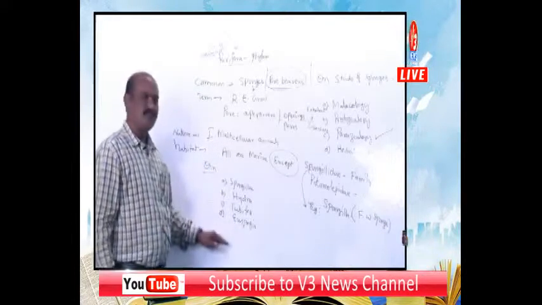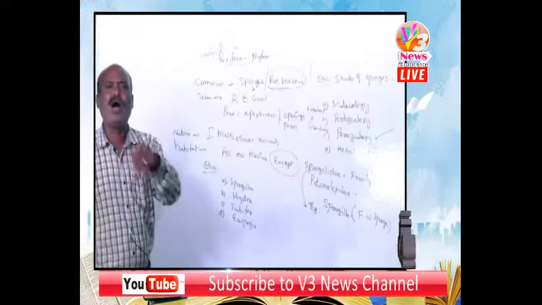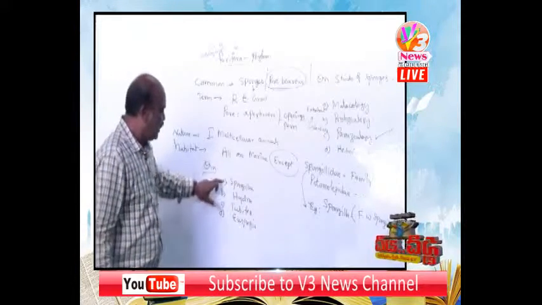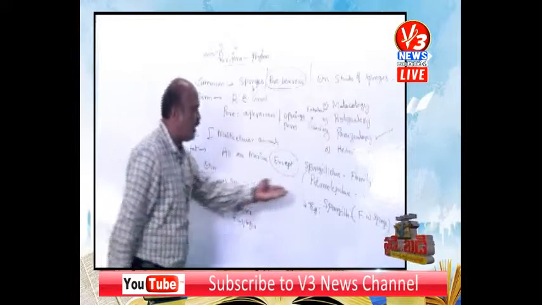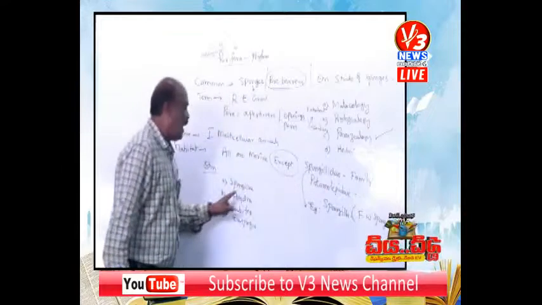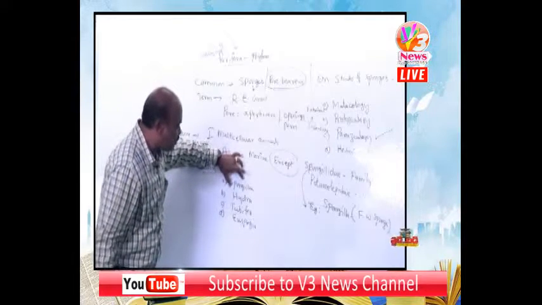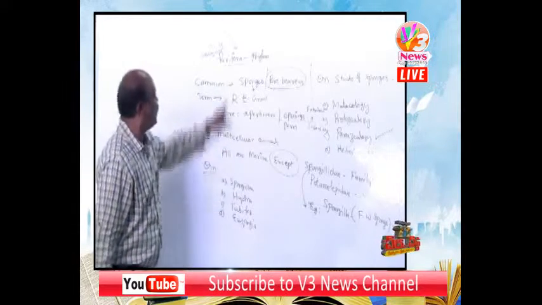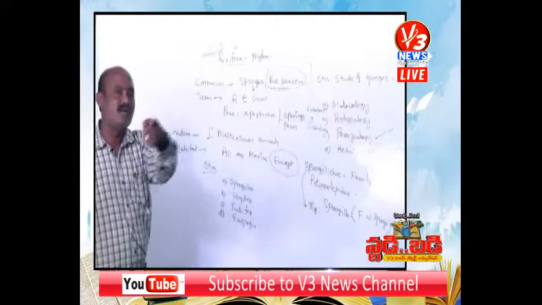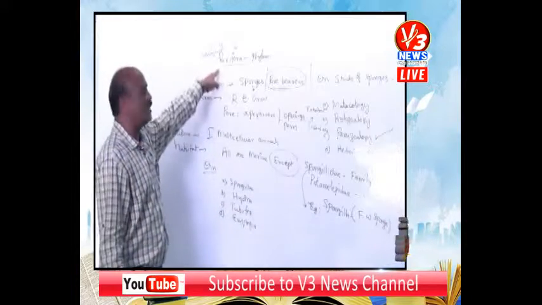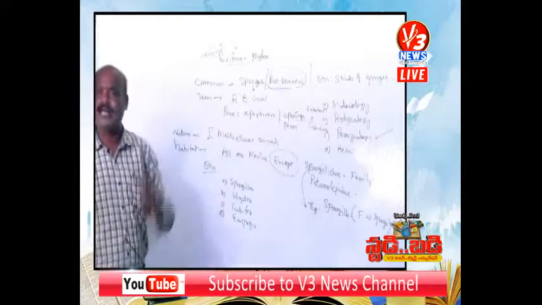Which of the following is the odd one? Odd means different. So A, B, C, D, these are the four options. In the first option they gave Spongilla. Yes, we know it is a freshwater sponge. Hydra and Tubifex, Euspongia. Spongilla and Euspongia belong to the phylum Porifera. But Hydra belongs to the next phylum Cnidaria, so that was not related to our phylum Porifera. And Tubifex belongs to another phylum, Annelida.